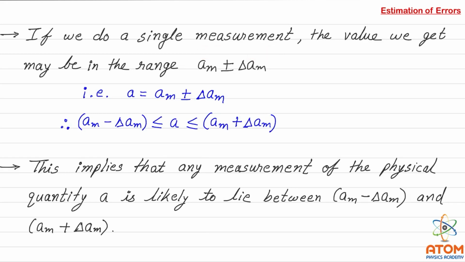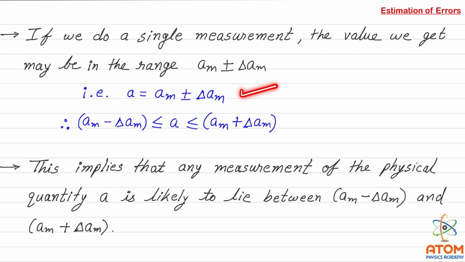Again, AM is the average or mean value of all the observations taken, and delta AM is the mean of all the deltas, meaning all the errors. So it is very obvious that the measurement we do will be AM plus or minus delta AM. That means we can write the measurement finally as A is equal to AM plus or minus delta AM.